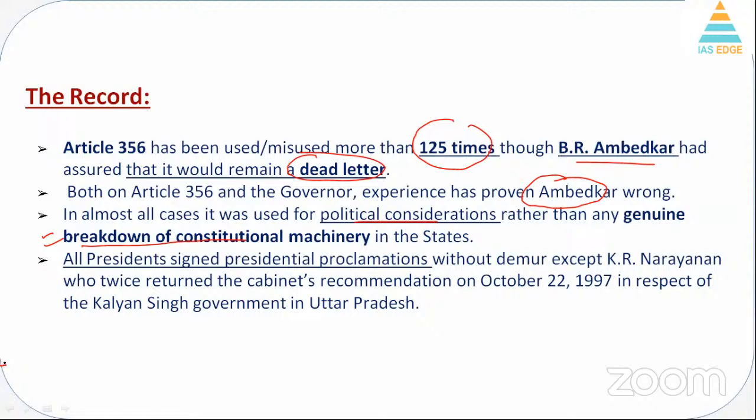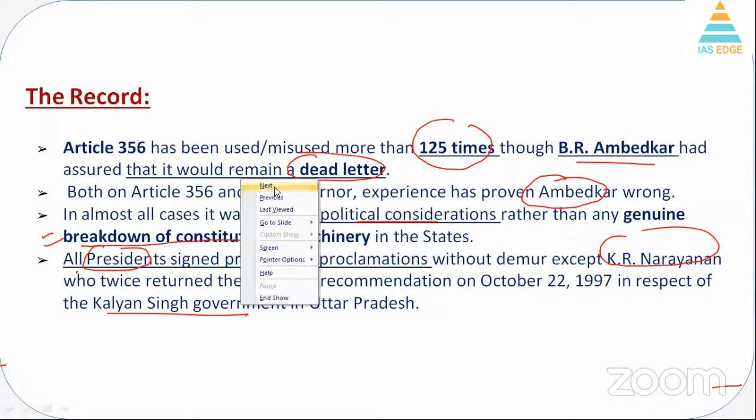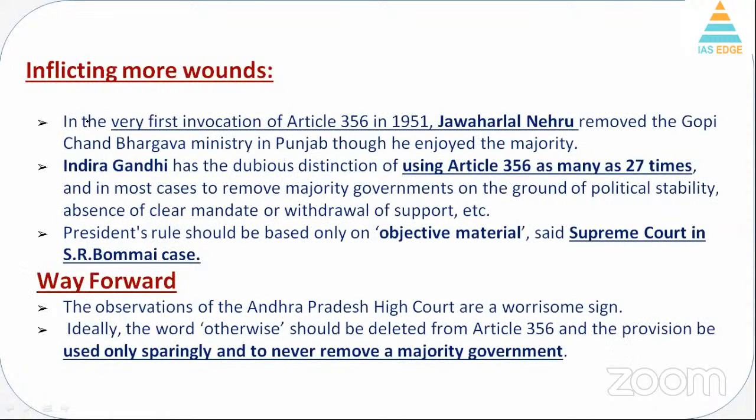Historically also, जभी भी presidents were asked to sign such order, president signed it, except in 1997 when K.R. Narayanan was there and he returned the order twice. Okay, so misuse of Article 356 has always been there. Now, inflicting more wounds. Article 356, the first time it was used by Jawaharlal Nehru in the state of Punjab. Similarly, it was used against the government of Kerala.